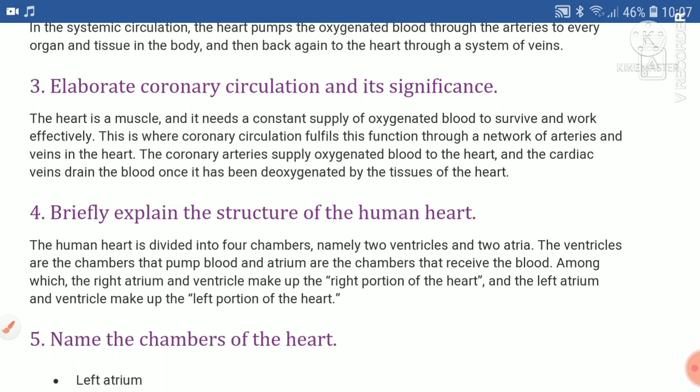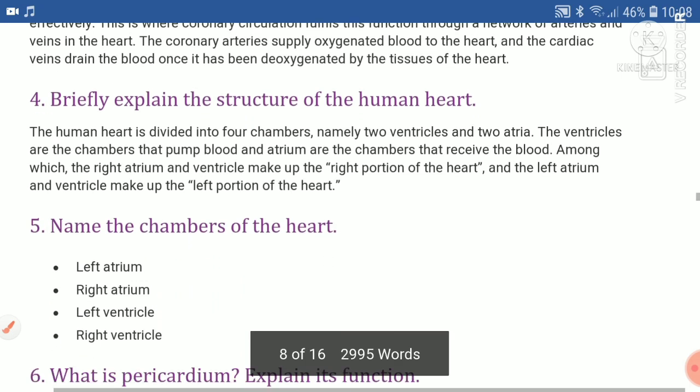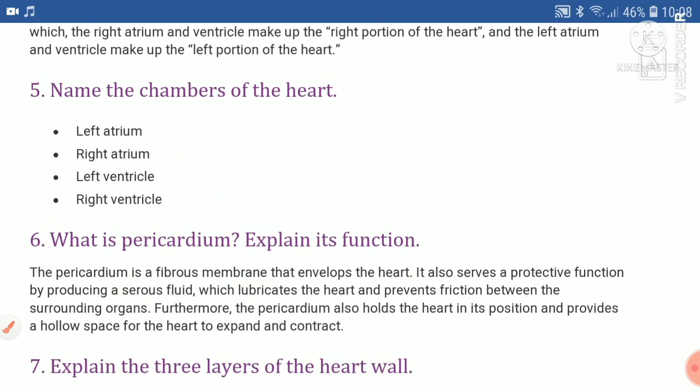Briefly explain the structure of the human heart. The human heart is divided into 4 chambers, namely 2 ventricles and 2 atria. The ventricles are the chambers that pump blood, and atria are the chambers that receive the blood, among which the right atrium and ventricle make up the right portion of the heart, and the left atrium and ventricle make up the left portion of the heart. Name the chambers of the heart. The chambers of the heart are left atrium, right atrium, left ventricle, right ventricle.